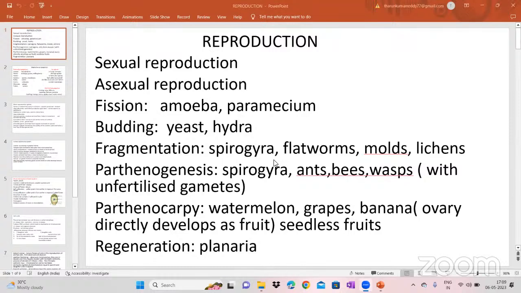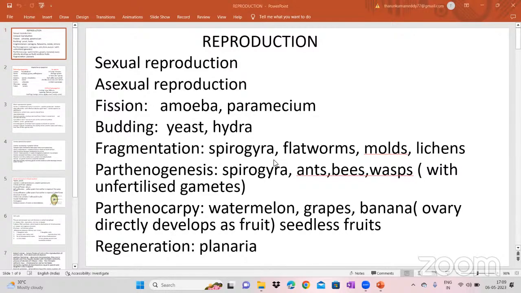And then parthenogenesis. So you see the Spirogyra, this is important, which is present in fragmentation, and then parthenogenesis also. We see the parthenogenesis in Spirogyra, ants, bees, and wasps. So in this, the unfertilized gametes become new living organisms. That is called the parthenogenesis.